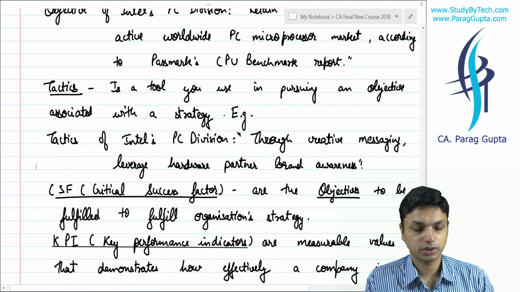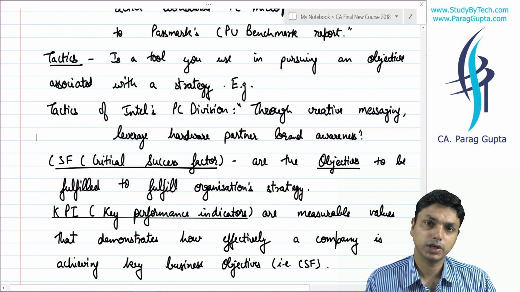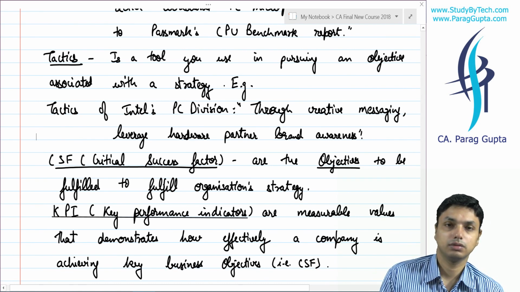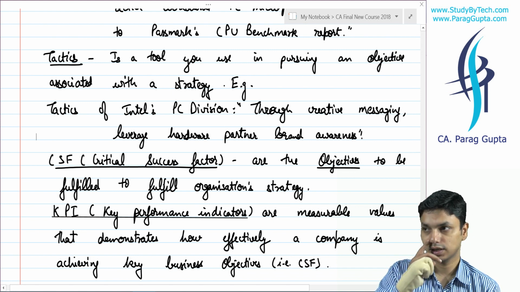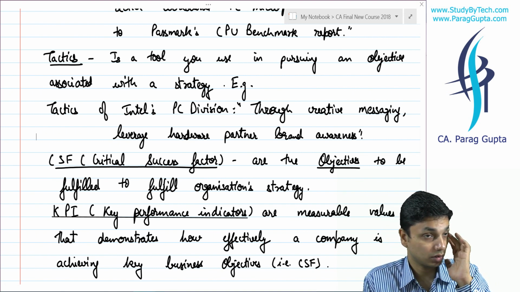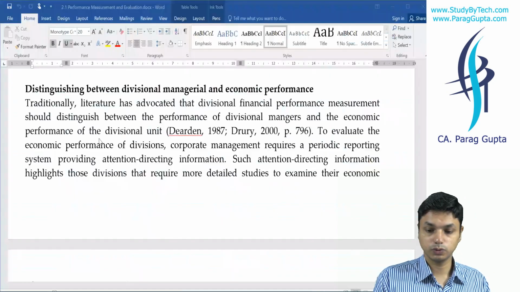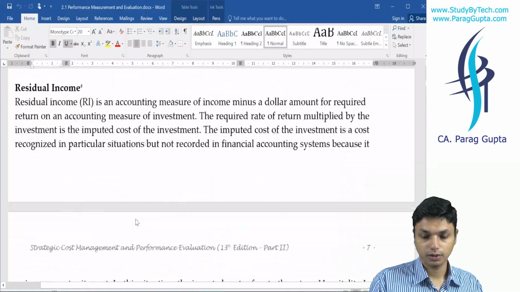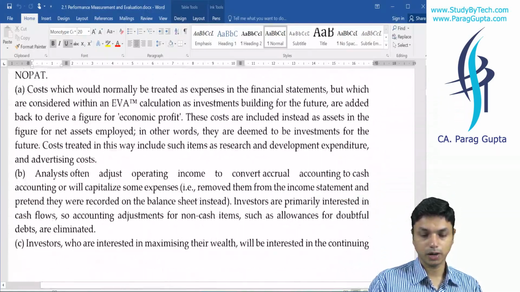And next, tactics. So you will say how we are going to achieve our objectives is our tactics. CSF is a kind of objective, and KPI is how we are going to measure whether we have achieved our objectives or not. Fine. So this was what we learned in non-financial factors. Then we understood about